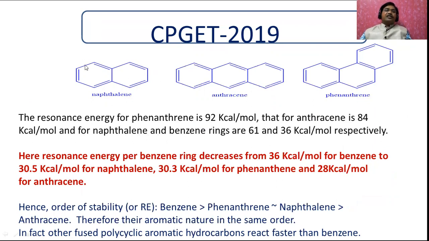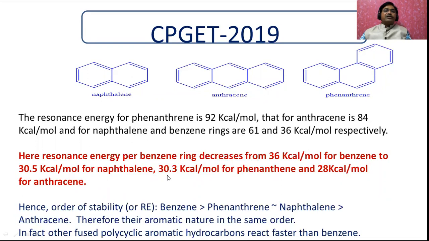See, here there are 2 benzene rings, here 3 benzene rings, here 3 benzene rings. For one benzene ring it is 36, whereas for the benzene ring in naphthalene it is 61. Therefore, you consider for each, what happens? That is going to be 30.5 only for each benzene ring in the case of naphthalene, whereas in phenanthrene it is going to be 30.3.